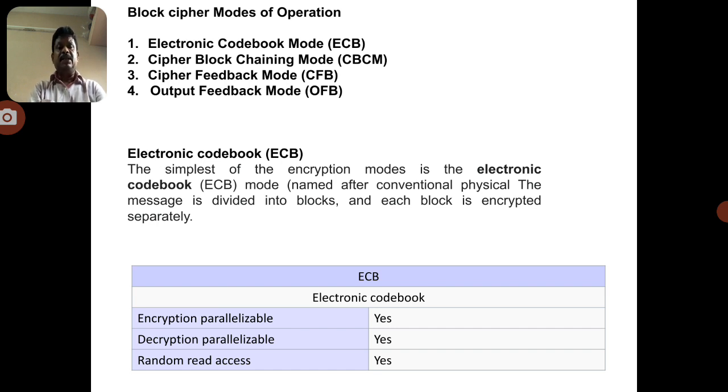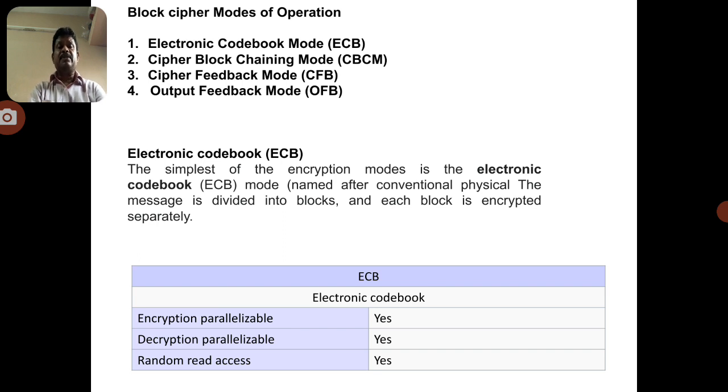In public key cryptography, two keys are used, which is why it is also called asymmetric key cryptography or two key cryptography. The two keys are the public key and the private key. We know that the secrecy is in the private key, not in the public key.